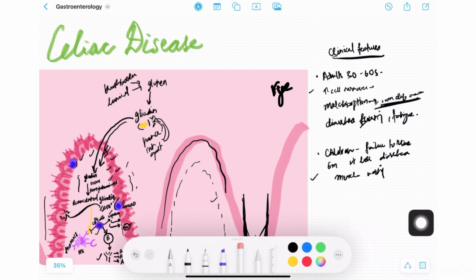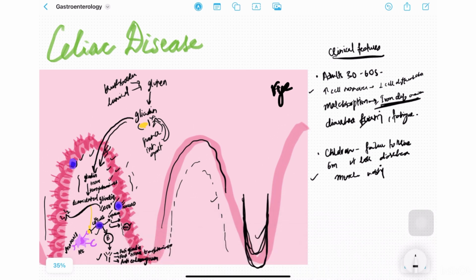Usually, when there's increased cell turnover, it is very easy for it to develop into cancer, right? So these patients have an increased risk for cancer. It can be T-cell lymphoma, or it can be adenocarcinoma of the intestine.